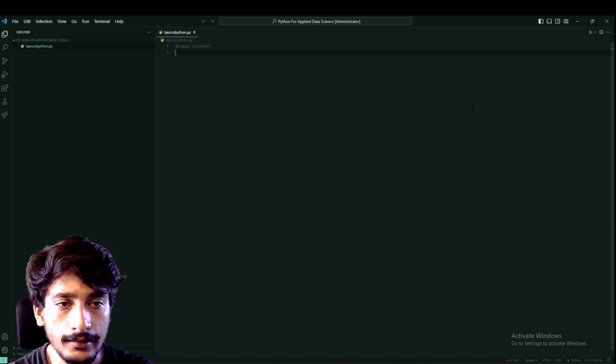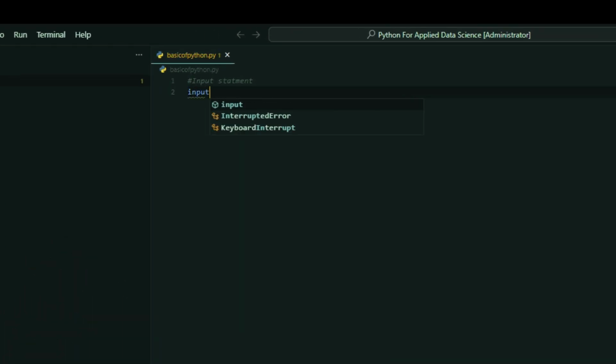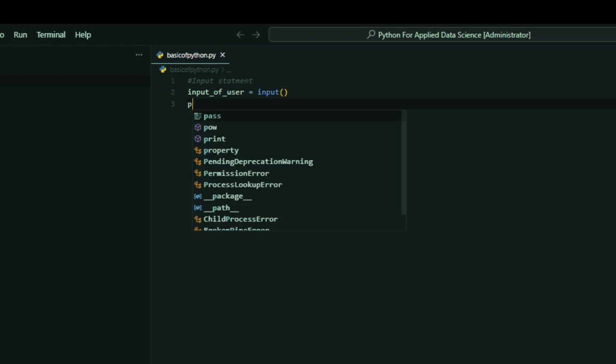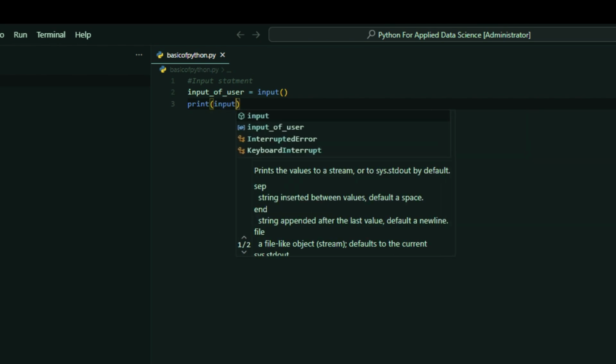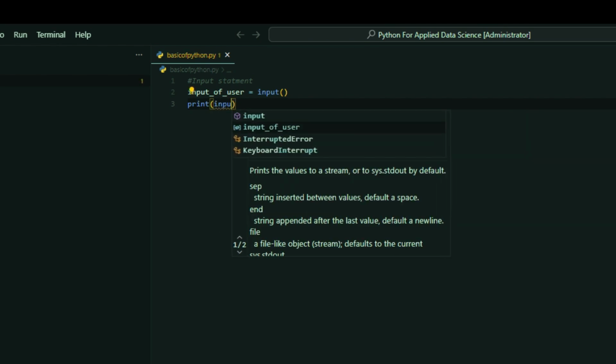Let us take input of the user, where the variable name is input of user, and we create a and use the input keyword, and now let us print that input of user.